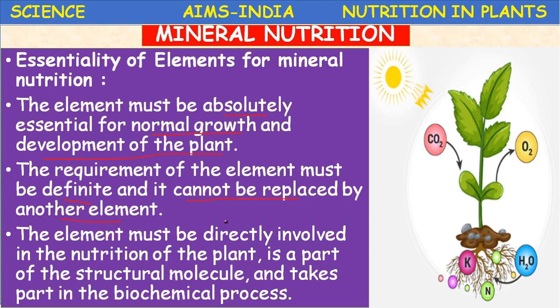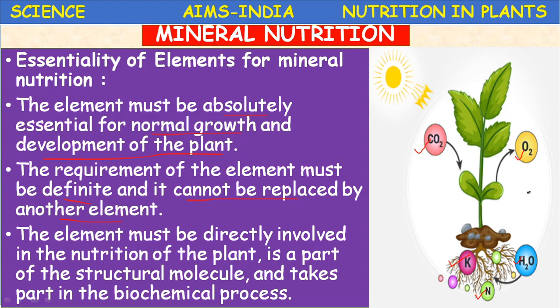Like that, every element plays a specific role in the plant. Potassium has its own role, nitrogen has its own role, phosphorus has its own role, oxygen has its own role, hydrogen has its own role. They perform specific functions in plant growth and development.